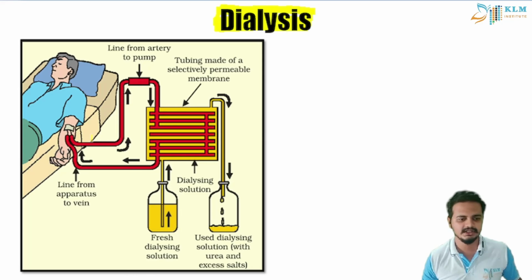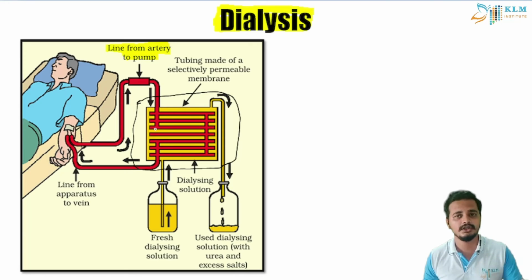You can see here a line from the artery to the pump. Just like we showed in the picture before, this whole thing acts like a separate kidney. There are selective membranes which separate the good blood and the nitrogenous waste.